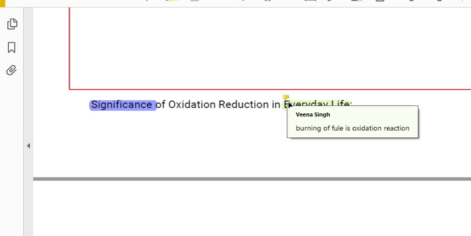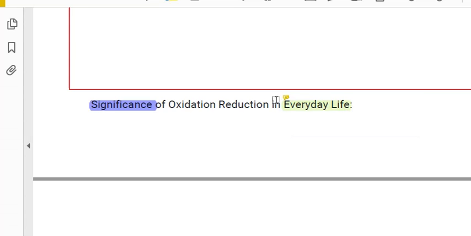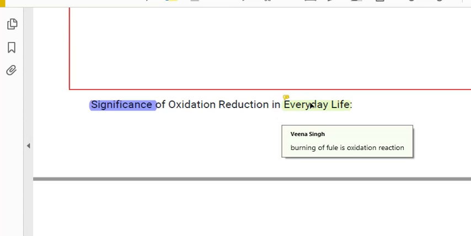So I think you are able to characterize this oxidation reduction reaction a little bit. See, burning of fuel we have talked about a number of times. This is called an oxidation reaction because when we burn fuel, suppose LPG gas, kerosene oil, wood, it produces heat, and without air it is not possible. So when it burns in the presence of air, it produces heat and light. So it is also called an oxidation reaction. This is the significance of oxygen, we can say.